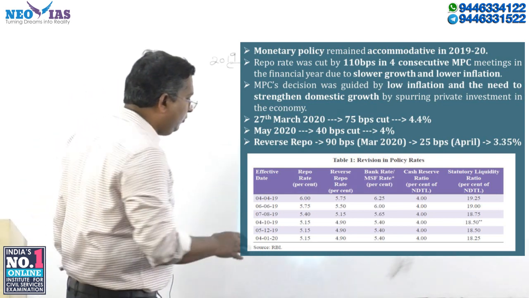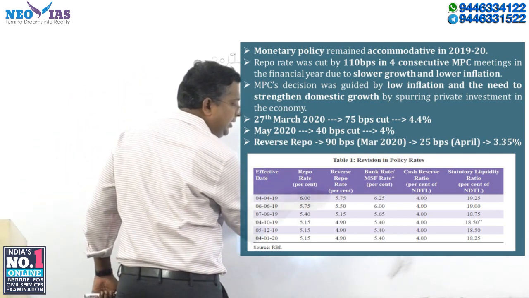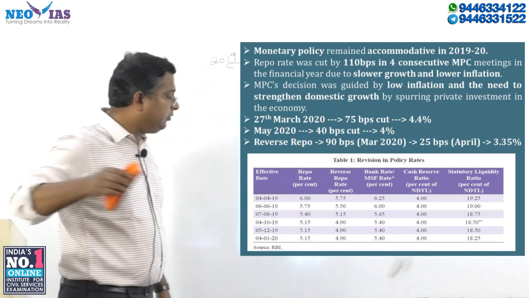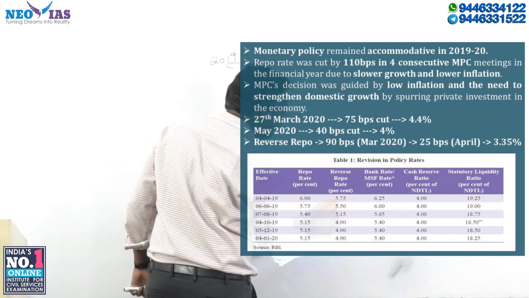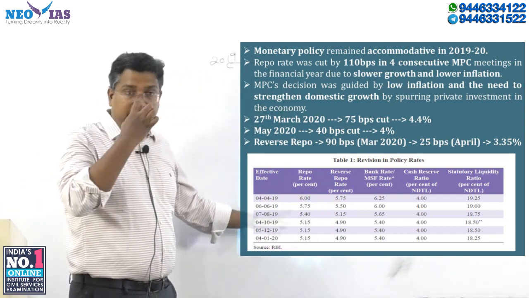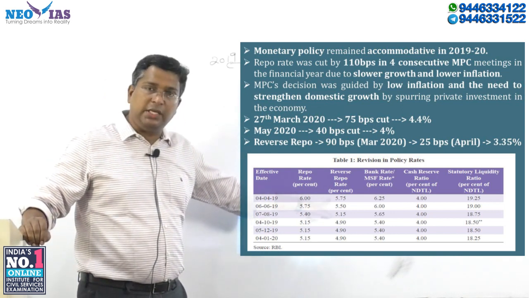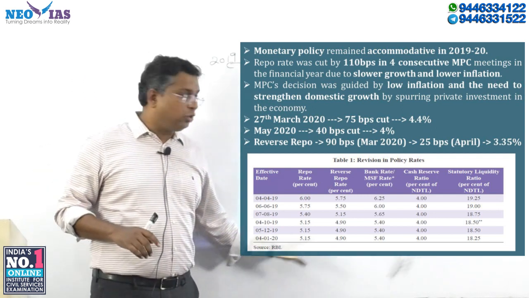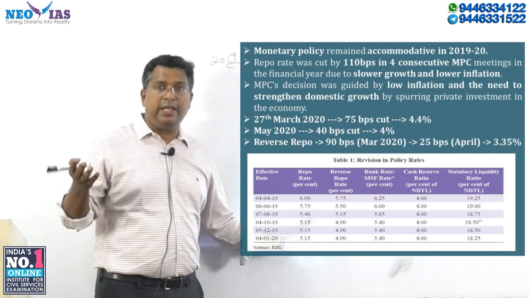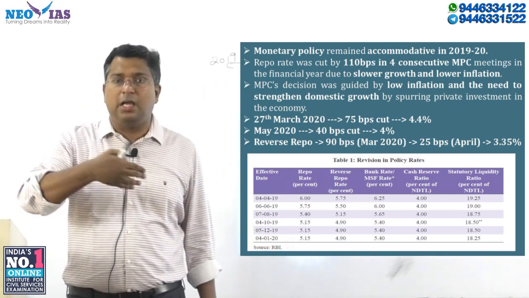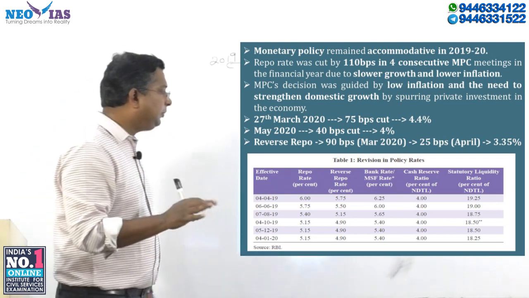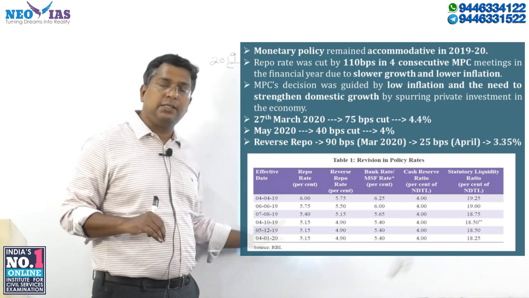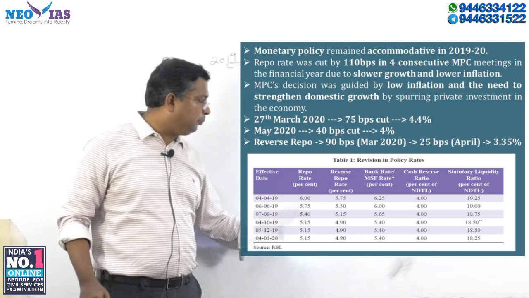Regarding reverse repo, whenever there is a repo rate cut, the reverse repo will also change proportionally. In 2019, an interesting trend about reverse repo is that there is a basic difference of 25 basis points. When the repo rate is cut by 25 basis points, the reverse repo will also change by the same points, so a 25 basis point difference was maintained. This happened in 2019. The difference between repo and reverse repo was changed in 2020 after the corona epidemic, after the lockdown announced by the government. That I will discuss. In the economic survey data, there is a difference of 25 basis points between repo and reverse repo.